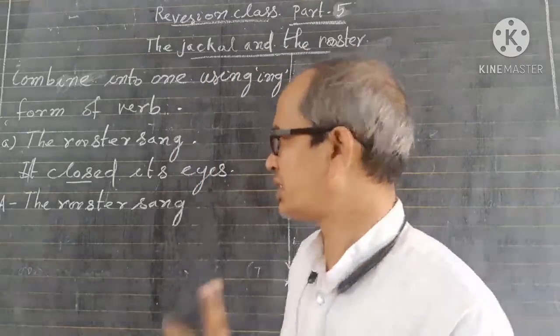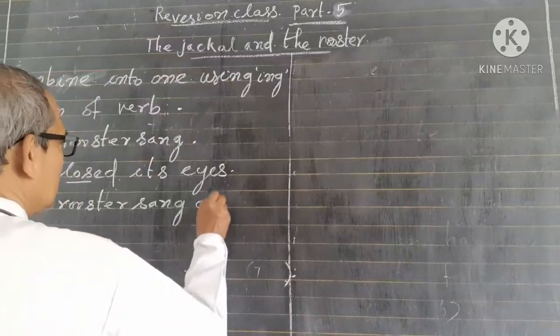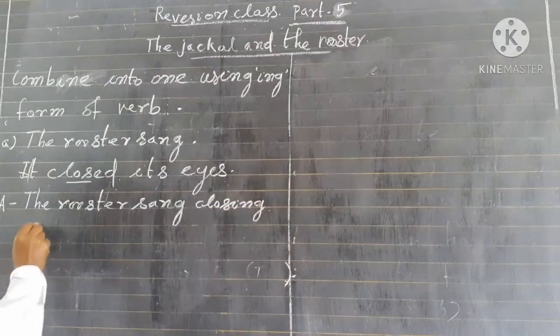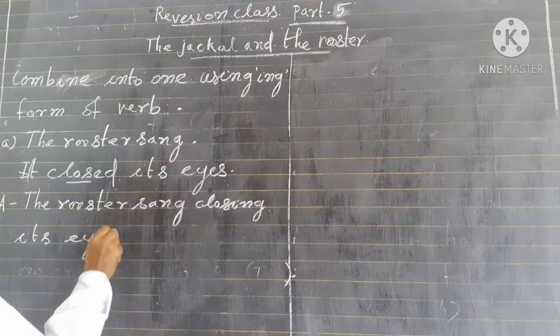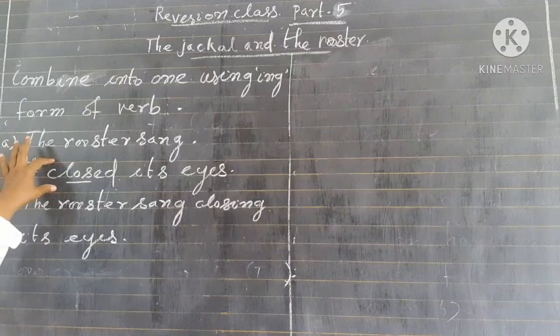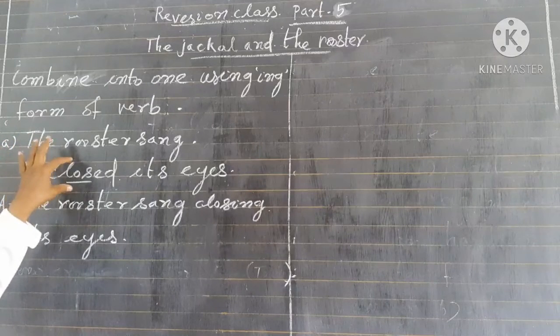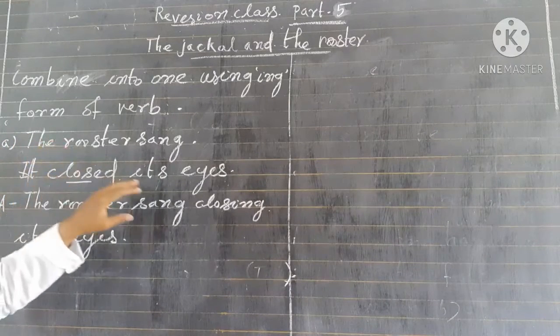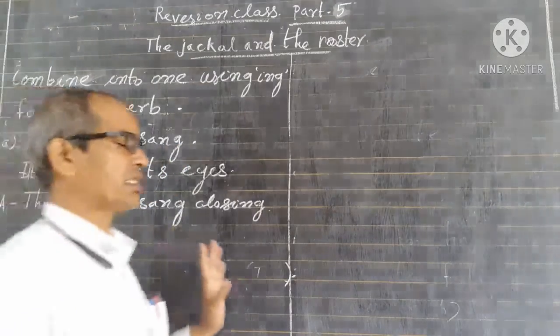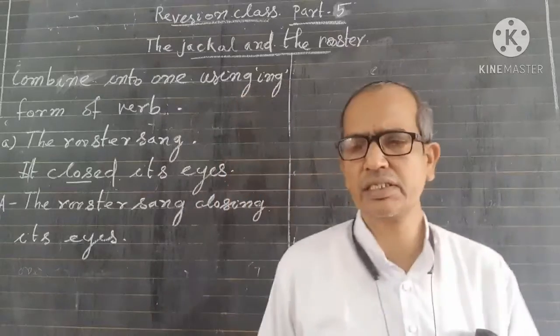The ing verb, that is closing. C-L-O-S-I-N-G. Closing its eyes. Okay children? The second verb will be changed into the ing verb and added to the first sentence, or the main sentence.